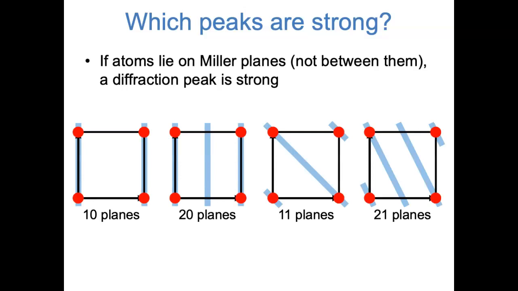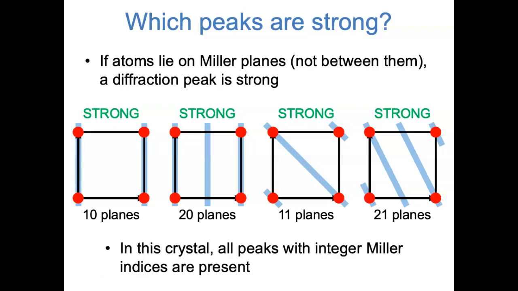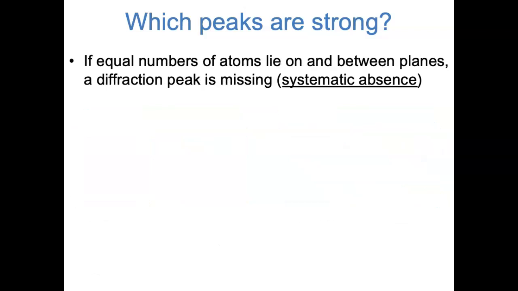So now let's again think of the sets of Miller planes in our 2-dimensional crystal, but now also consider the positions of the atoms. These are sets of Miller planes for a square unit cell where the atoms lie at the vertices of the unit cell. You can see that for each of these sets of planes, all of the atoms lie exactly on the planes. As a result, we expect the diffraction peaks corresponding to each of these sets of Miller planes to be strong. In fact, in this crystal we expect all peaks corresponding to integer Miller indices to be strong. But that may change when you put more atoms in the unit cell.